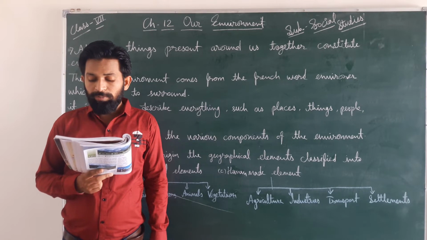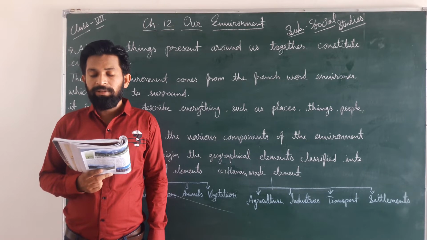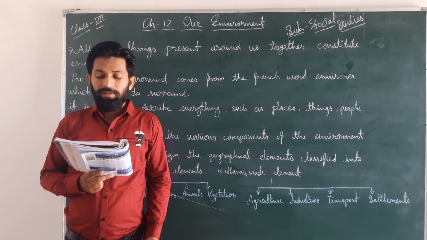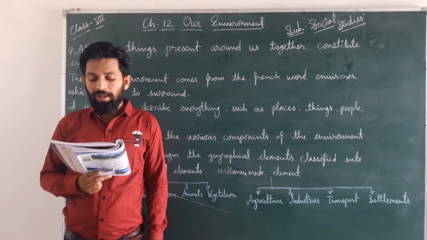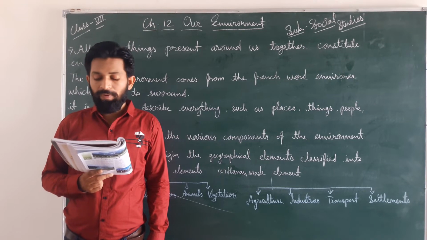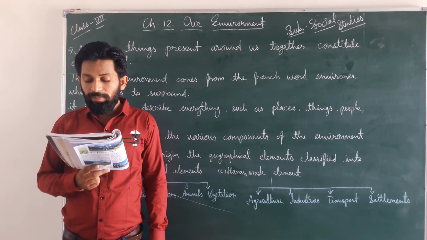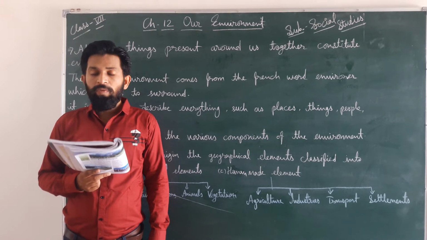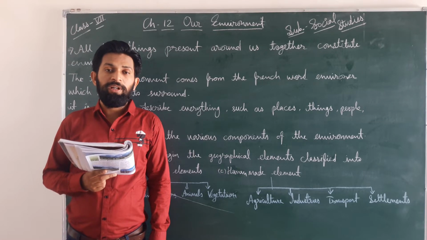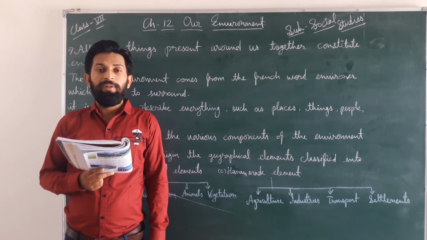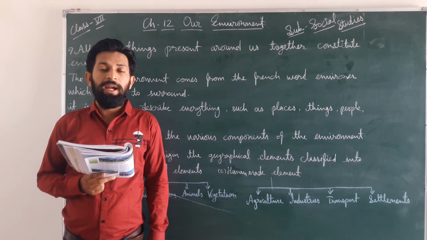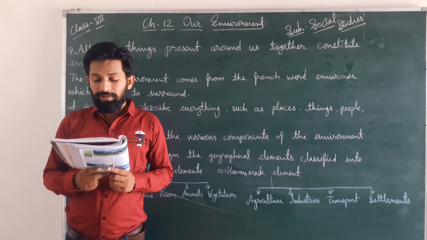Water supports all forms of life. Water is found in three states. We can say that water is present in three states: solid, which we know as ice, liquid in water form, and gas, meaning water vapor form. Fresh water is made available on land through the process of the water cycle. Whatever fresh water we are using today, we are using it because of the rain and water cycle. If the water cycle were not there, then we couldn't get fresh water these days.